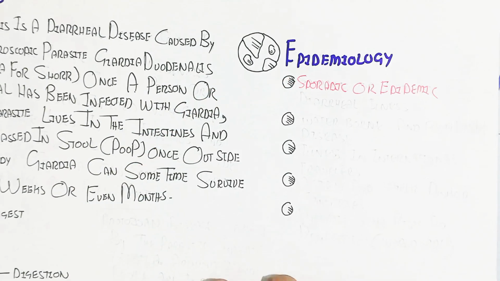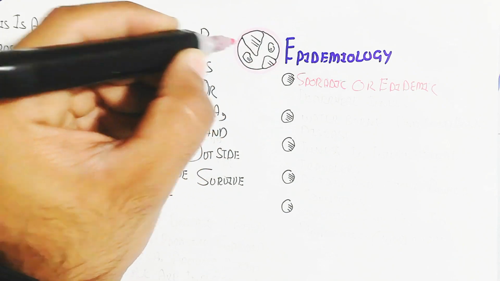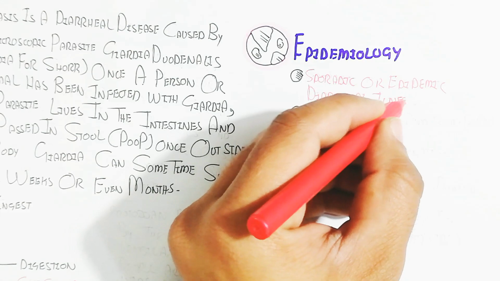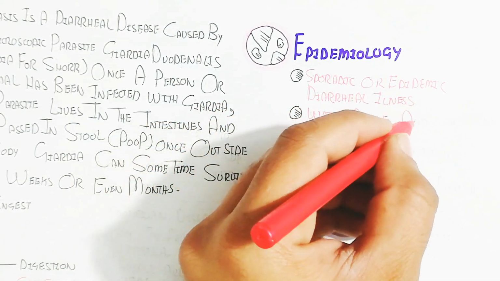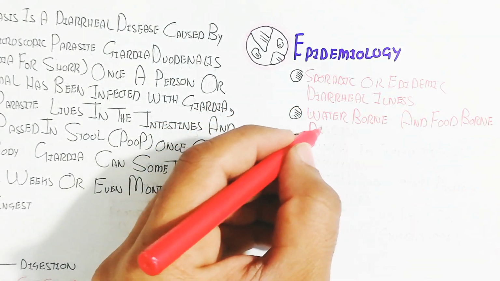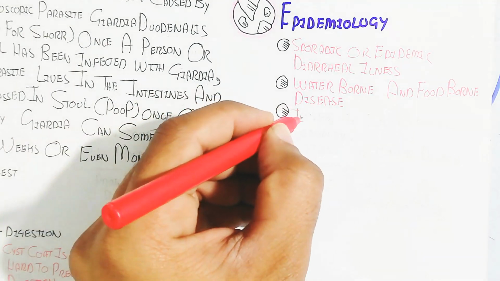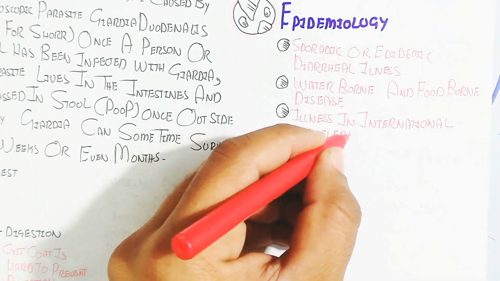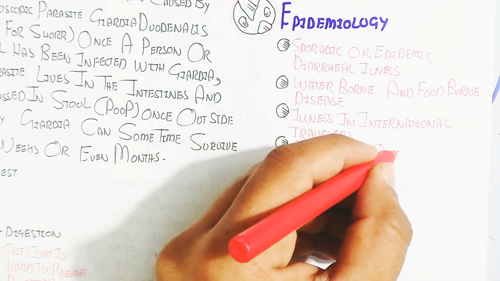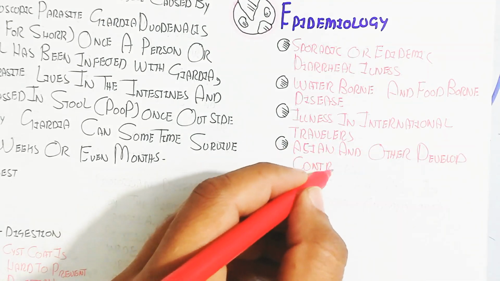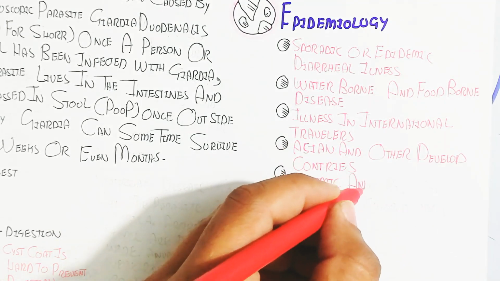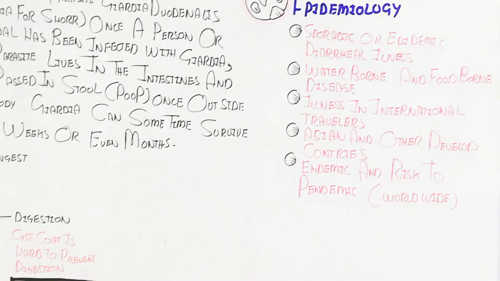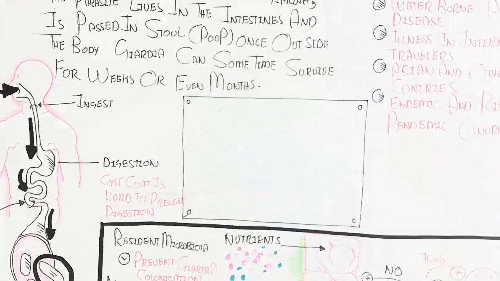The epidemiology is sporadic or epidemic diarrheal illness, a waterborne and foodborne disease that is transmitted in areas where sanitation conditions are bad, and illness in international travelers. Asian and other developing countries are involved, and it is endemic and a risk for pandemic worldwide. Remember these things. I hope that makes sense.